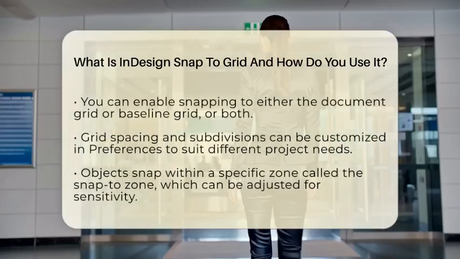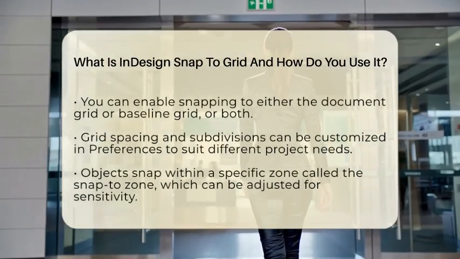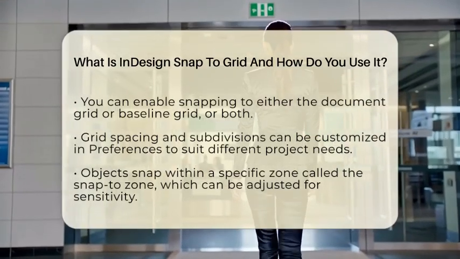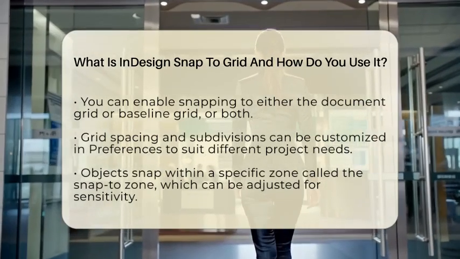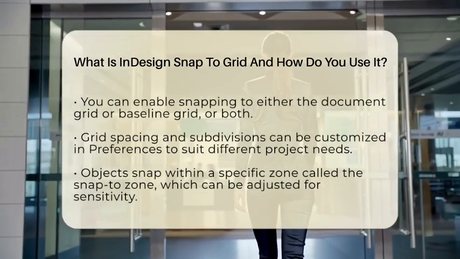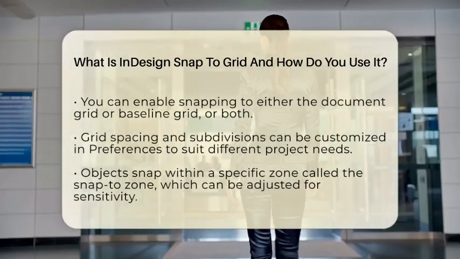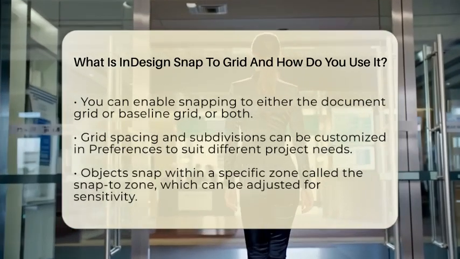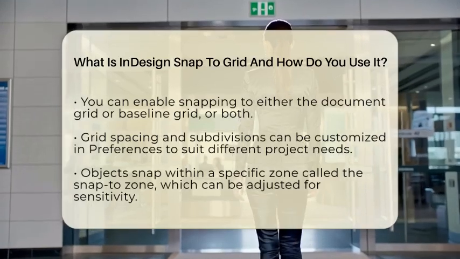To start using Snap to Grid, you first need to enable it. Go to the View menu, then select Grids and Guides. Make sure Snap to Document Grid is checked if you want objects to align to the main grid. If you want your text to align to a baseline grid, check Snap to Baseline Grid. You can also toggle the visibility of the grid lines here, which helps you see where things will snap.